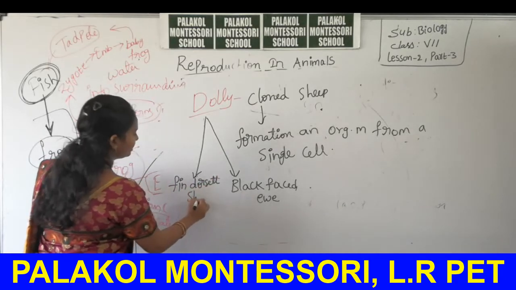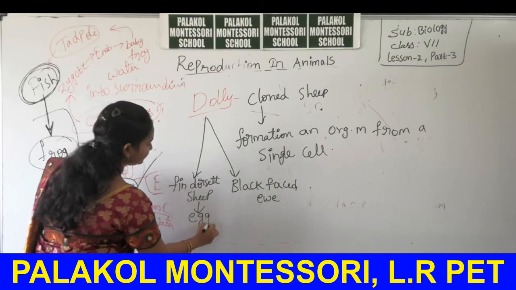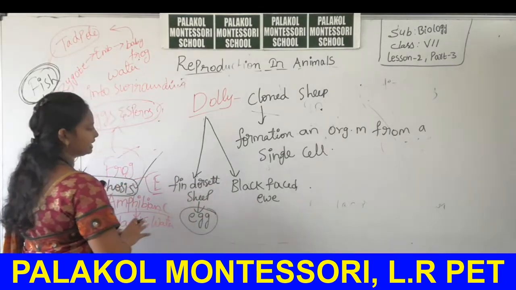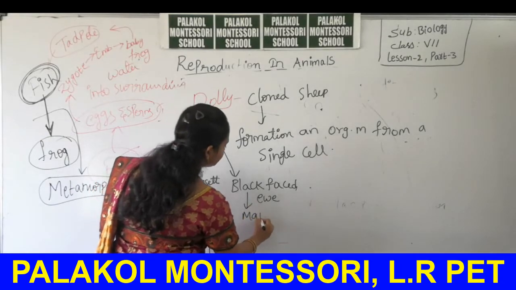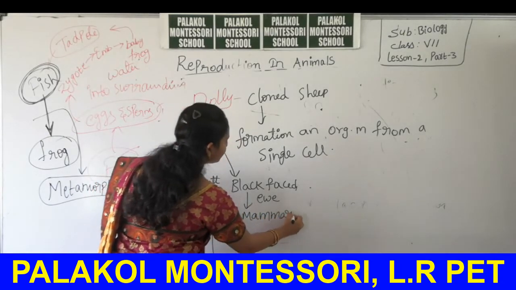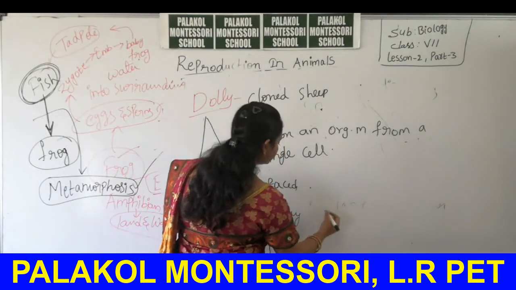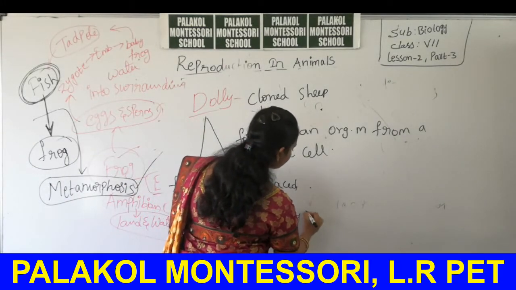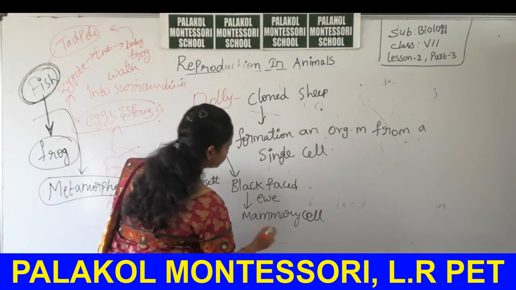In this sheep, egg cell is taken from the sheep, and from the sheep mammary glands are present at the upper thoracic region, mammary cell. Okay, these are two cells having two nucleus.